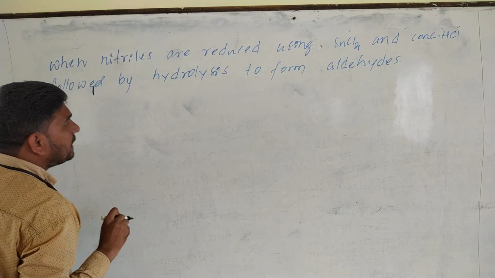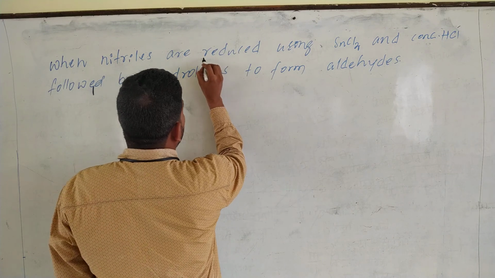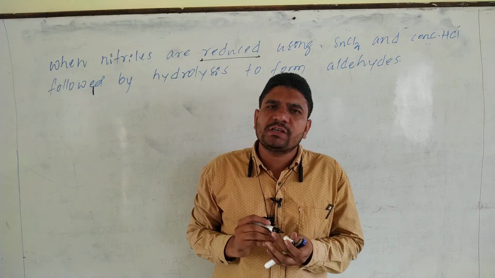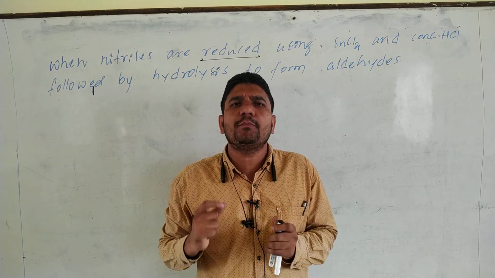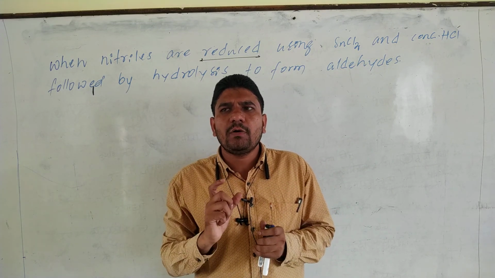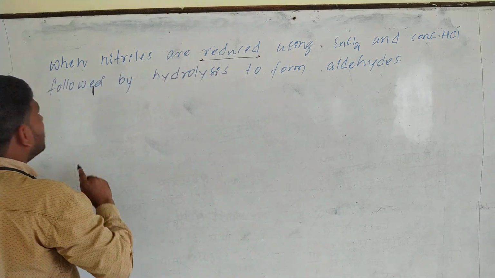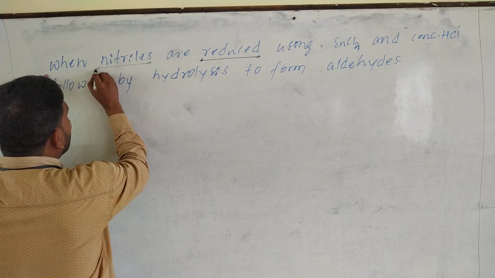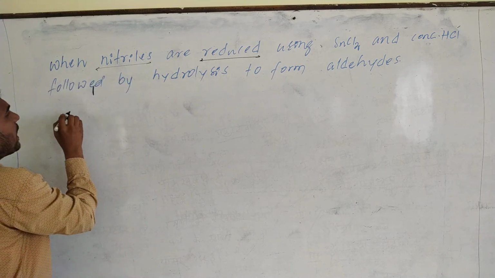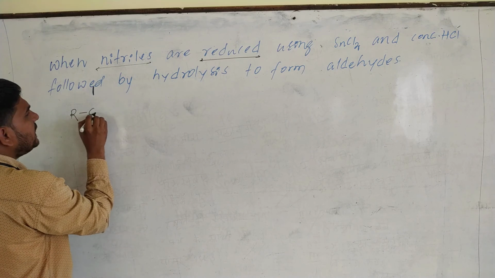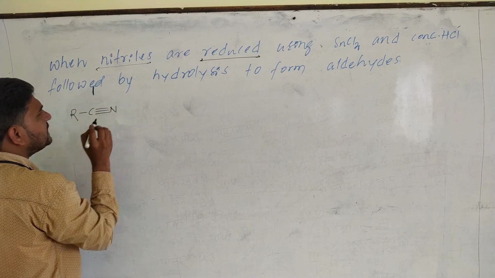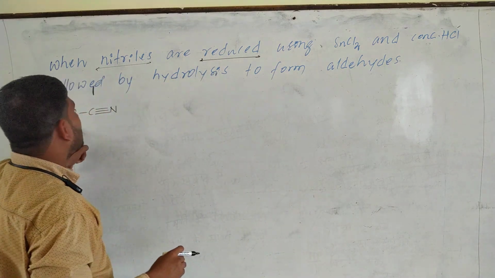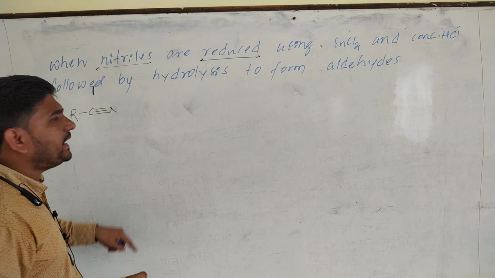When nitriles are reduced, you know what is reduction? What do you mean by reduction? Reduction is a process of addition of hydrogen or removal of oxygen. Over here, nitriles are a class of organic compounds with the general formula RCN, that is RC triple bond N. These are nothing but alkyl nitriles.